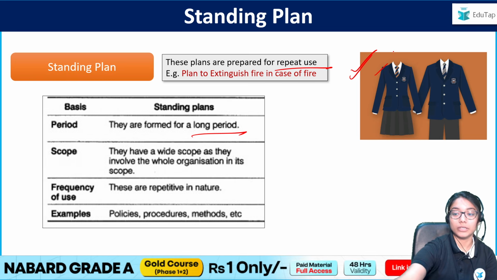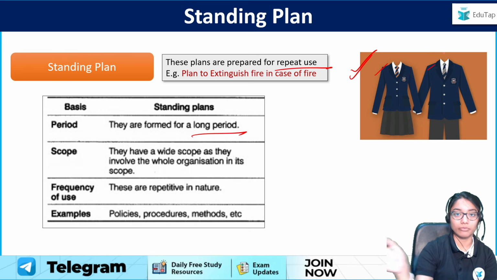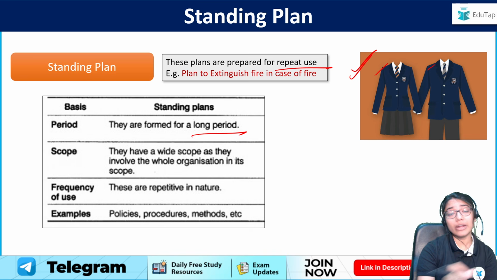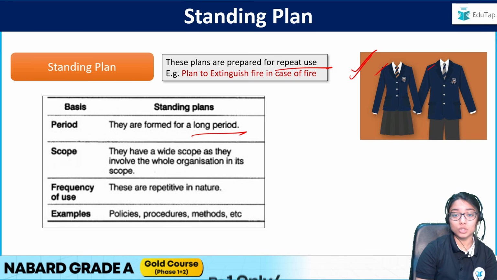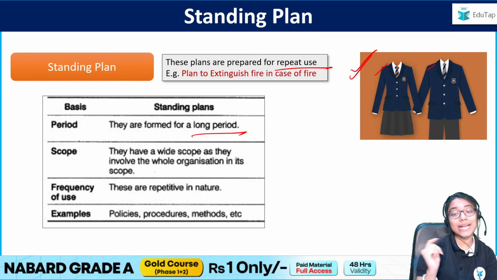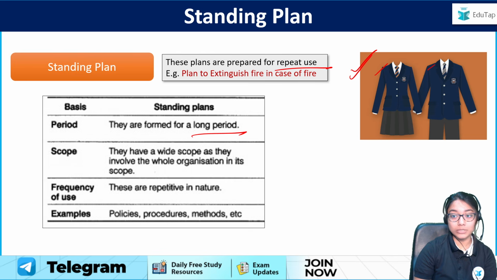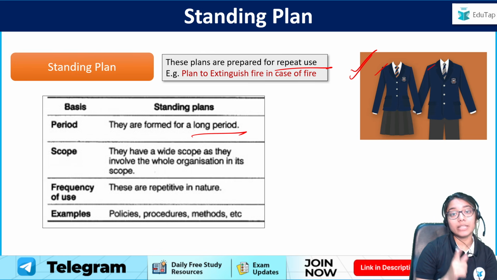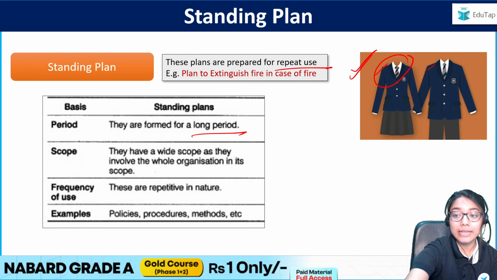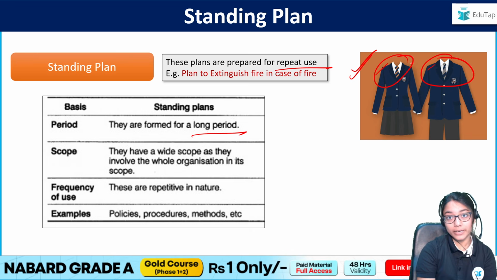Girls have one uniform with the skirt, boys have another uniform with the trousers. But that is the same for everybody in the class, right? So, can I say that this plan is for repeat use? You go to the vendor who sells the uniform, he will sell you only the exact uniform which you are supposed to wear, right?